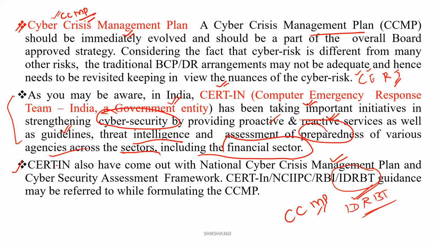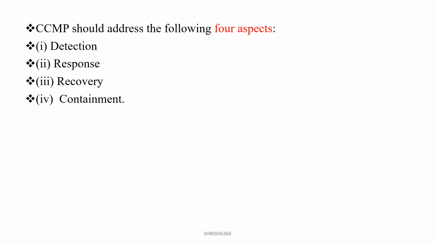This guidance may be referred to while formulating the CCMP, that is the Cyber Crisis Management Plan. What does it constitute? CCMP should address the following 4 aspects. First of all, we have to detect, then respond, then recovery, and containment. Detect, response, recovery, containment. So this is regarding the CCMP.